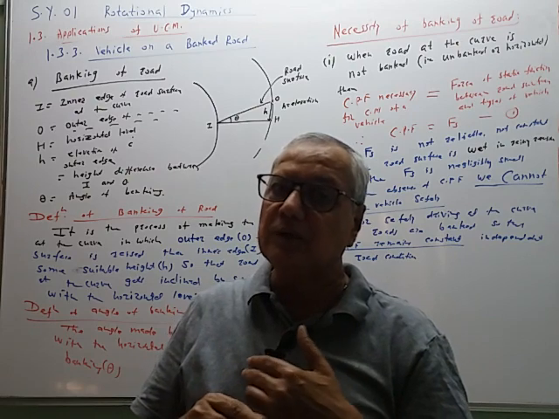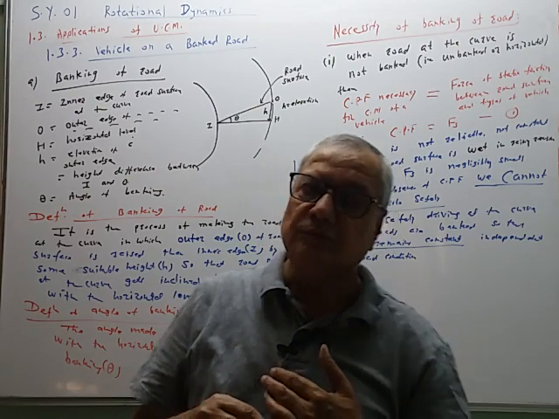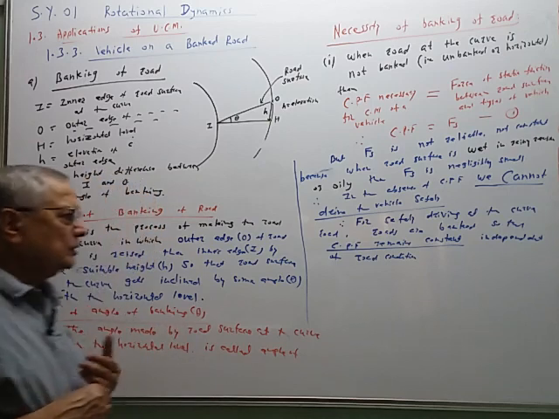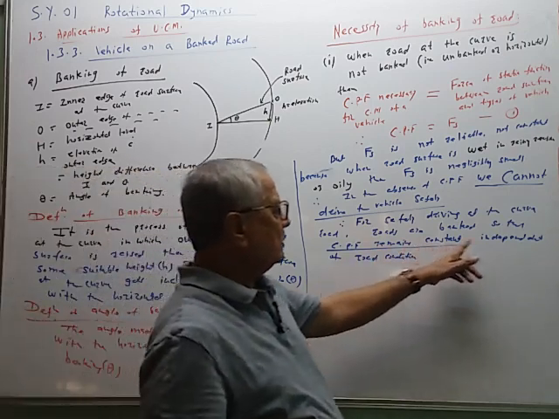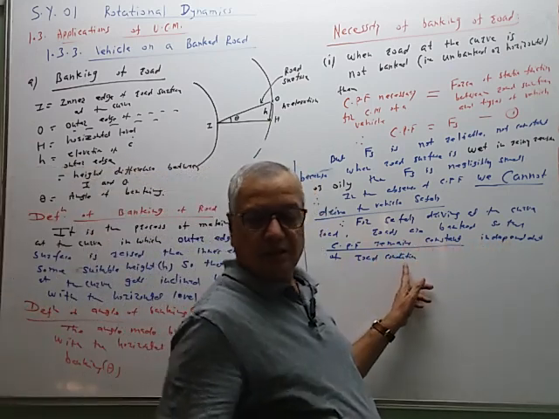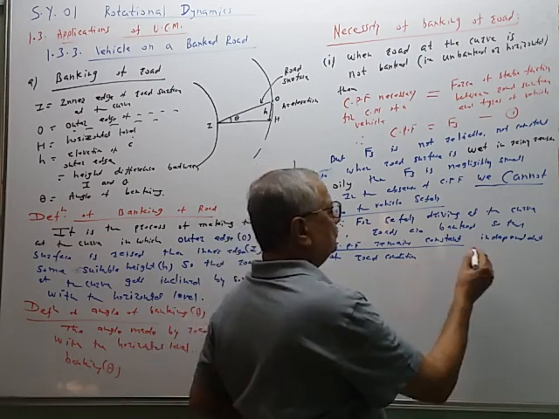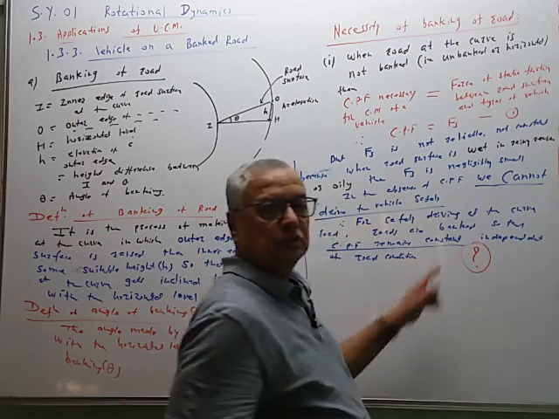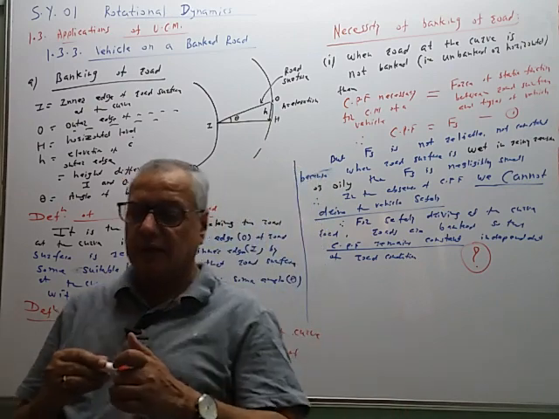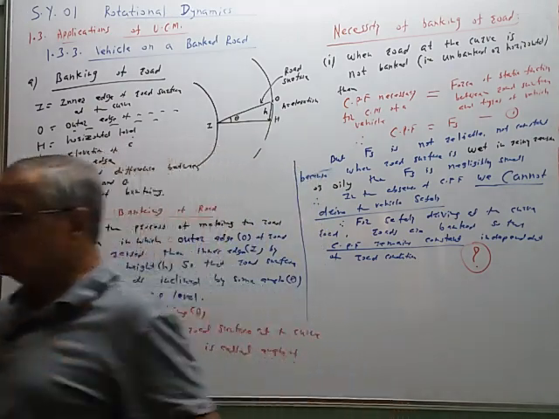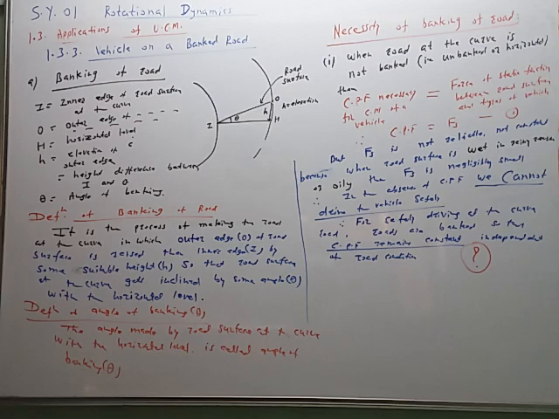So what are the advantages of banking a road? That now we have to see. So the centripetal force remains constant, independent of road condition. Question mark. So we have to explain this separately. And for that purpose, we have to find the expression for the angle of banking or maximum speed limit at the curved banked road like this.